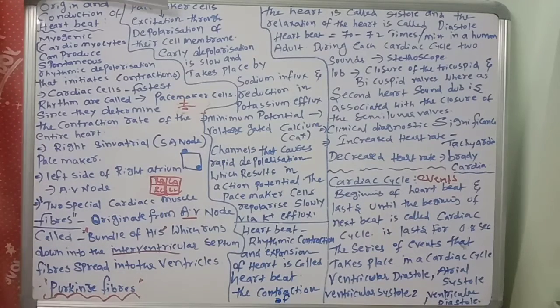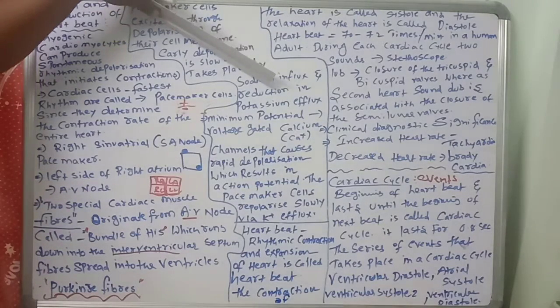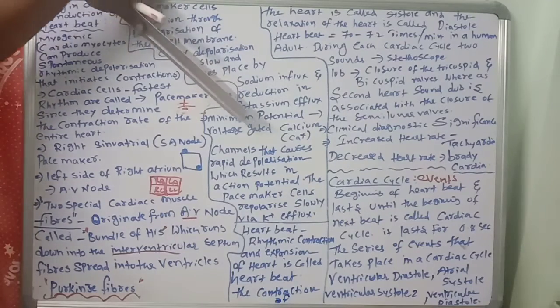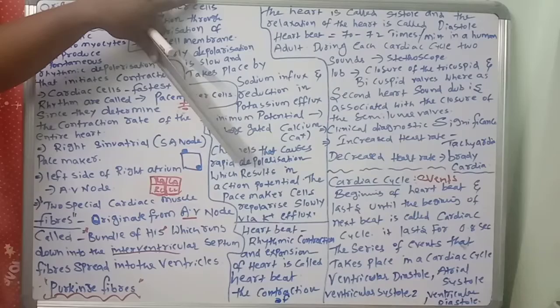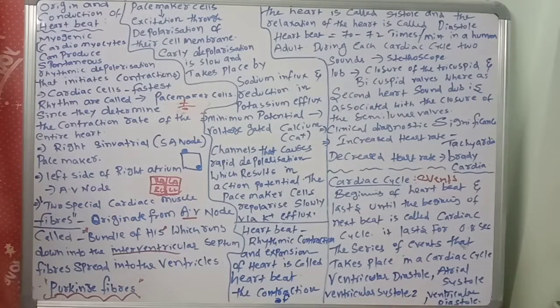The pacemaker cells are excited through depolarization of their cell membrane. Early depolarization is slow, taking place by sodium influx and reduced potassium efflux. Voltage gated channels cause rapid depolarization, which results in the action potential. That is important. The pacemaker cells repolarize slowly via potassium efflux. Heartbeat is the rhythmic contraction and expansion of the heart.